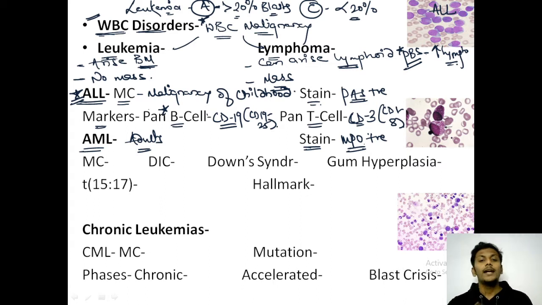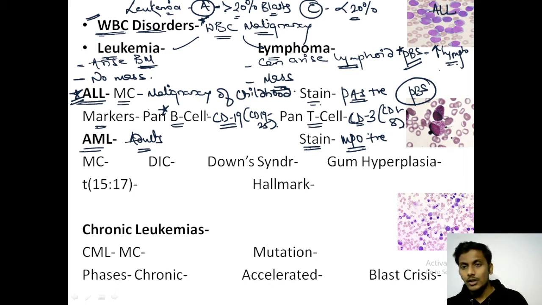Important feature. Next, how do we first of all recognize AML? This is a peripheral blood smear of AML, and it has a very characteristic, important hallmark feature. First, myeloid cells have multiple nucleoli. Second, they also have the presence of granules.